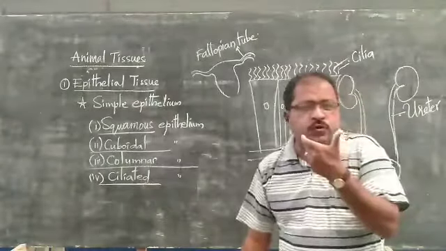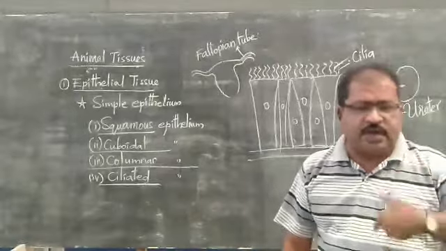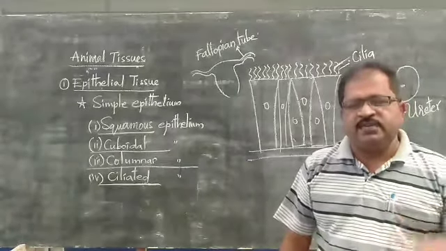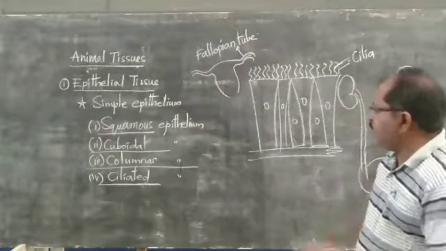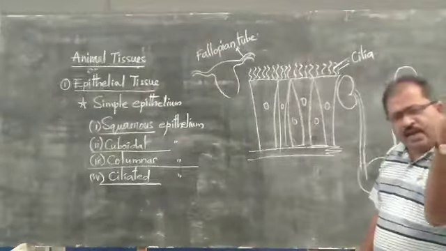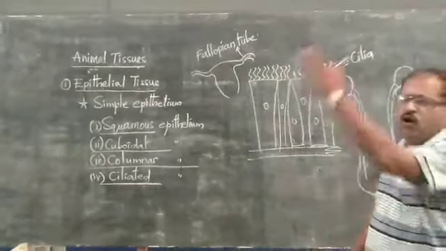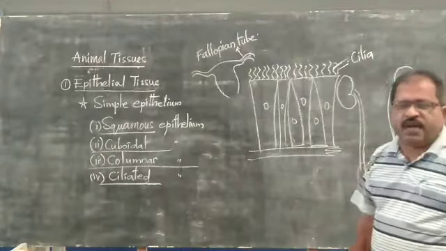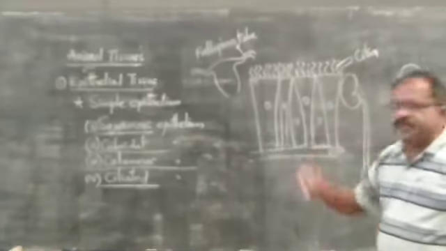In the nose and the respiratory tract, right from the nose to the lungs, the trachea, the bronchioles and inside the lungs, this ciliated epithelium is present, because the hair-like cilia can wipe out all the materials and send them in the forward direction. So that is the ciliated epithelium.